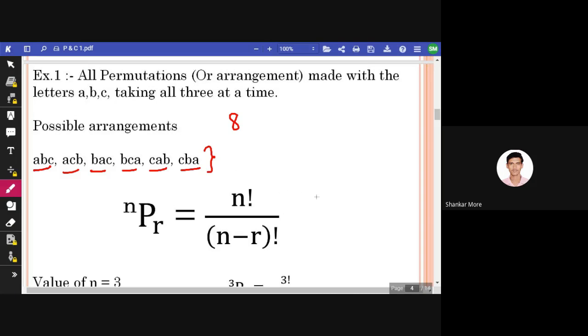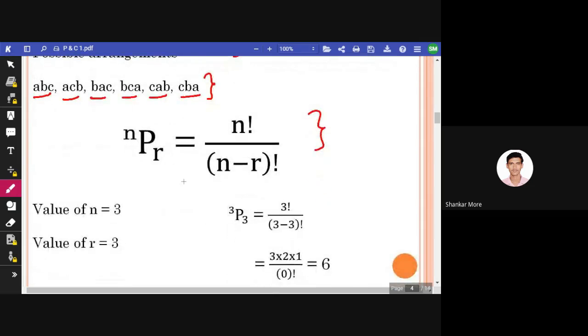So we have this formula: nPr equals n factorial divided by (n minus r) factorial. I would like to request all of you to please note down the formula. Whenever you sit for GATE classes, sit with a notebook and pen and try taking notes. I hope everybody has written this formula: nPr equals n factorial divided by (n minus r) factorial.